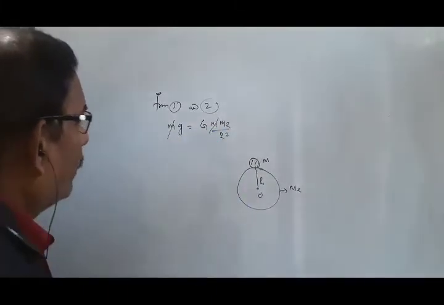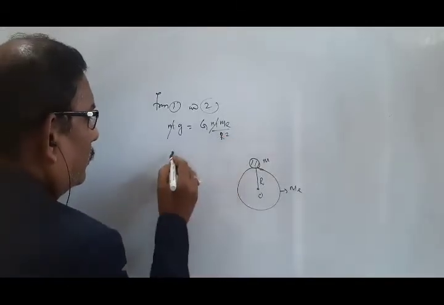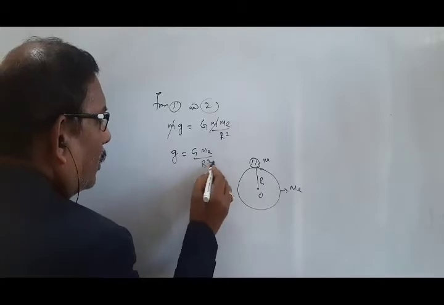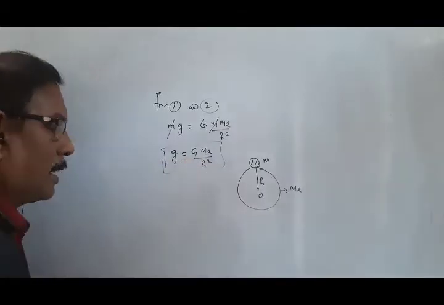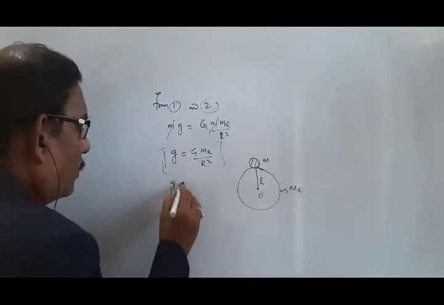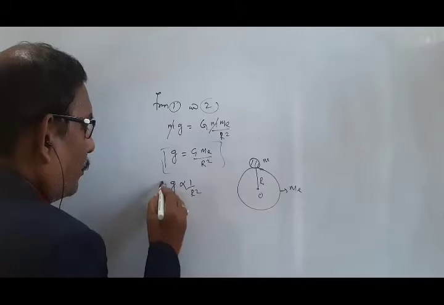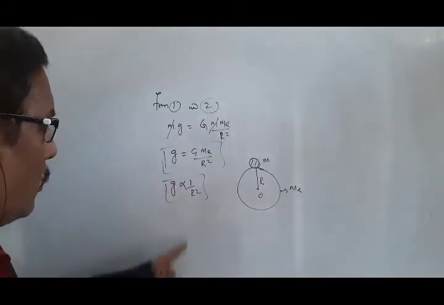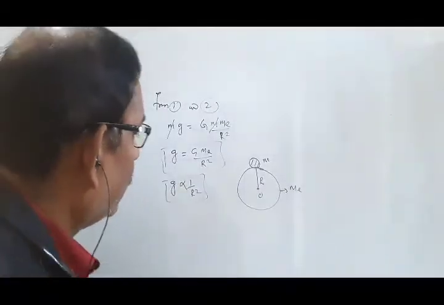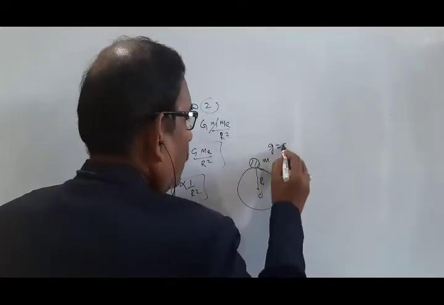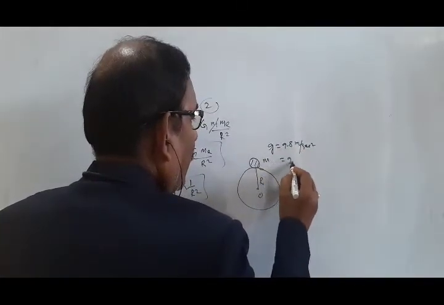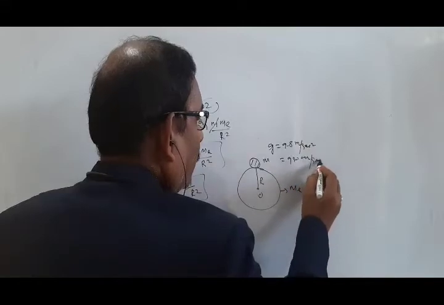So now the equation becomes g equal to G Me by R square. So G and Me are constant. If R varies, then g is proportional to 1 by R square. When R increases, the value of g decreases. At the surface of the earth, the g value is 9.8 meter per second square, or 980 centimeter per second square.